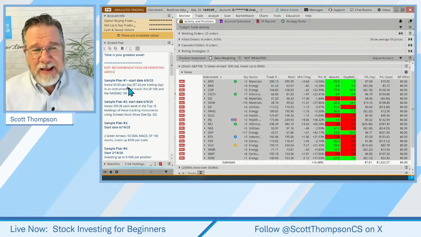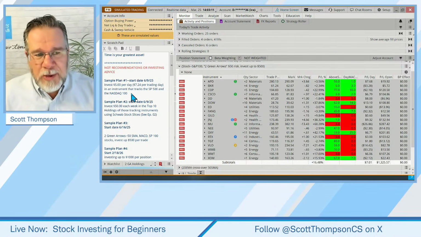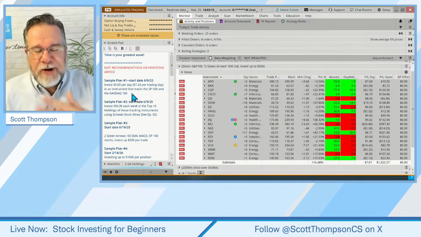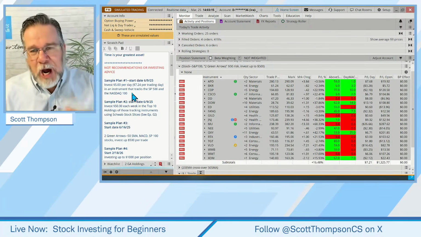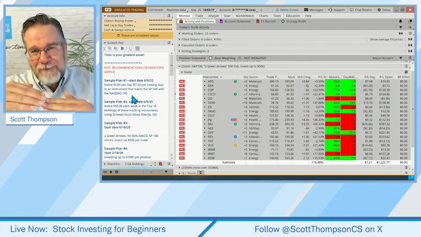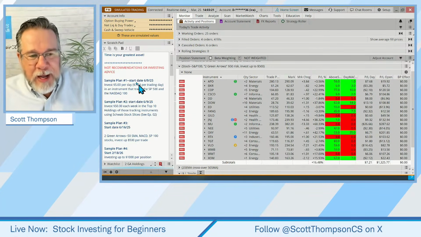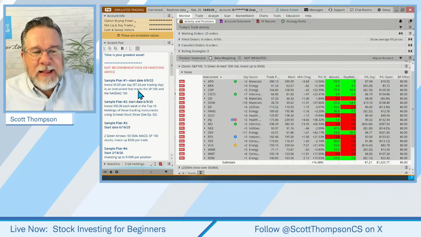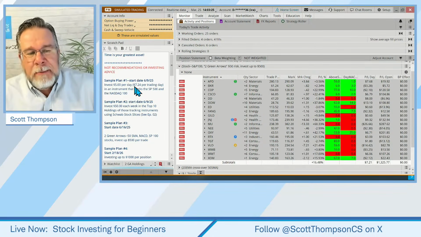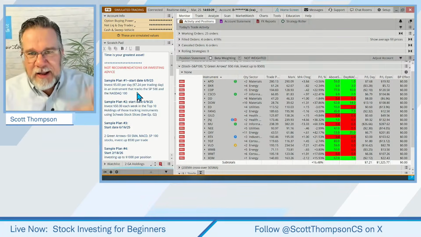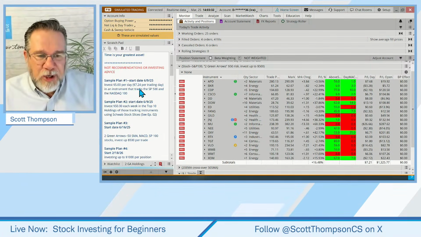Ironically, or interestingly, for the first several months that we were doing this, the market was going up very strongly. So I was dollar cost averaging, but the average price was going up. But with the market pulling back lately, we're actually losing a little bit of money on this particular strategy. The net result right now is that it's negative. That was kind of interesting with the market pulling back.